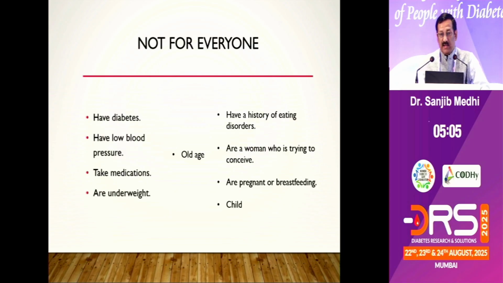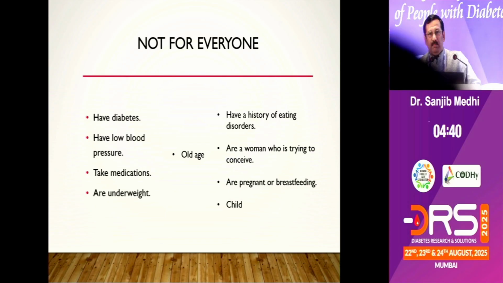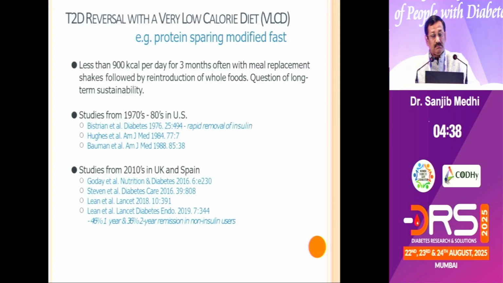But intermittent fasting is not for everyone. It is not for the diabetic patient, of course. It is good for those who are pre-diabetic or dysmetabolic, but not for diabetic patients. Nor is it for the elderly, or for children or those with low blood pressure or in the conceiving period, so they can't go for it. So this is more of prevention. You can use it for preventing metabolic disharmony before it sets in your body.